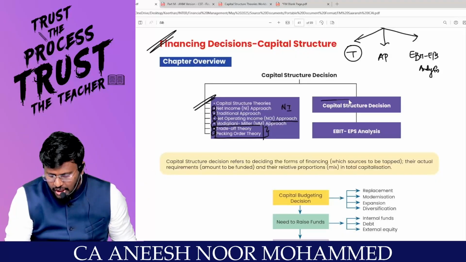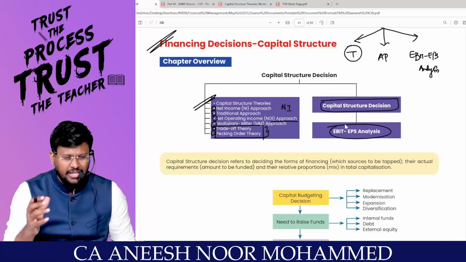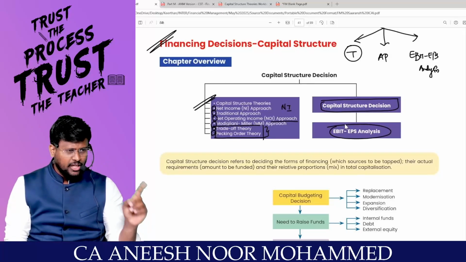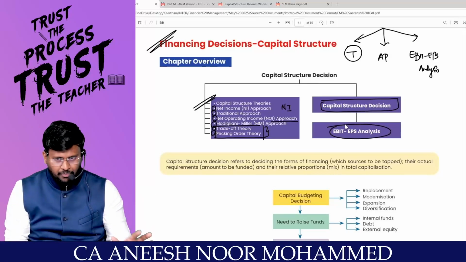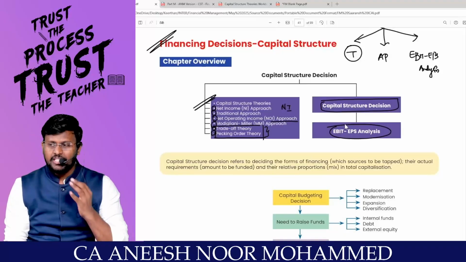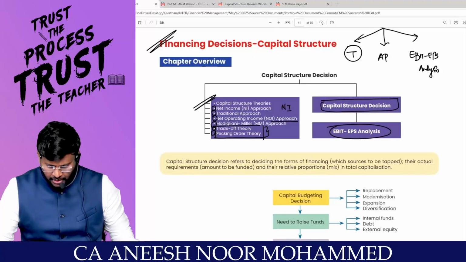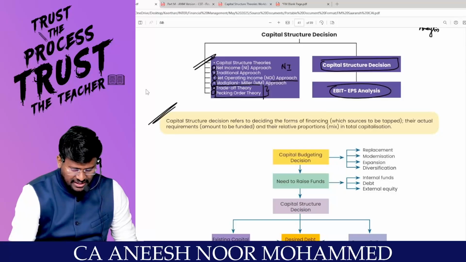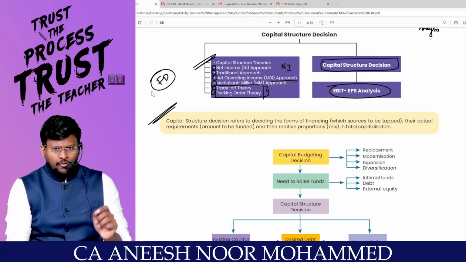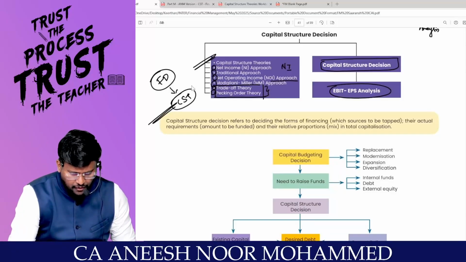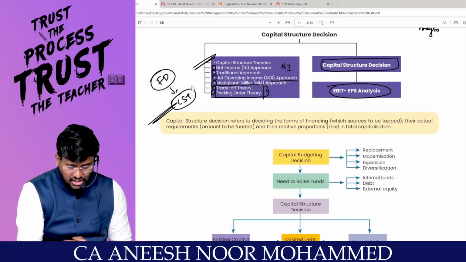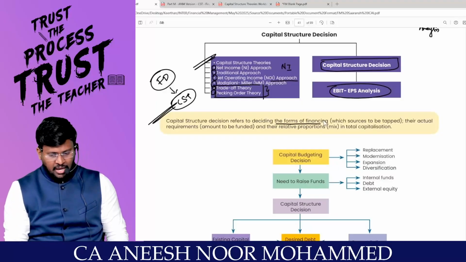Then we have to take a capital structure decision through EBIT-EPS analysis. In capital budgeting, we use NPV as a tool to take a decision. In the same way, which capital structure I want is based upon my EBIT-EPS analysis. So first of all, we are going to take a financing decision. Financing decision will lead to capital structure decision. Capital structure decision refers to designing the form of financing, that is, which source to be tapped.